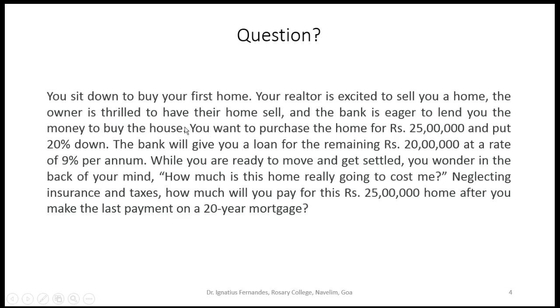So you want to buy a house, for which you approach a bank. You want to purchase the home for rupees 25 lakhs and put 20% down. So the down payment is 20%, which is 5 lakhs, and the bank is ready to give you a loan of the remaining 20 lakhs at a rate of 9% per annum.